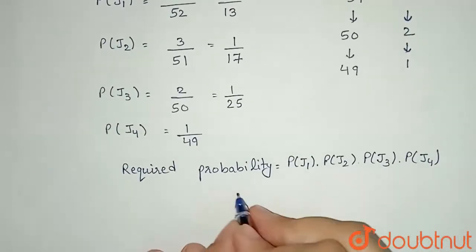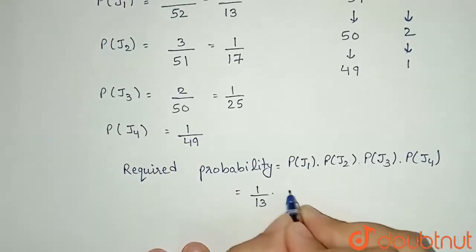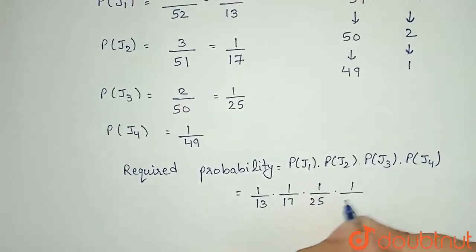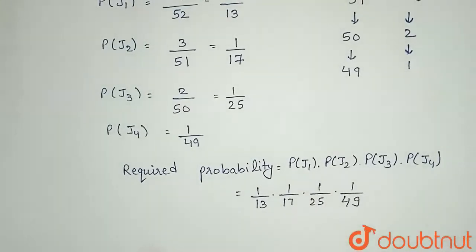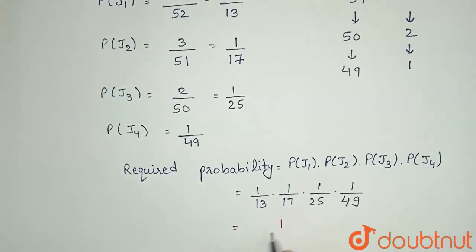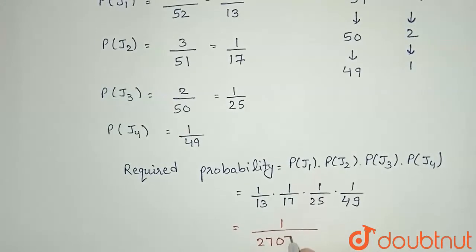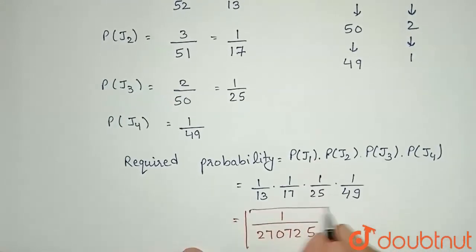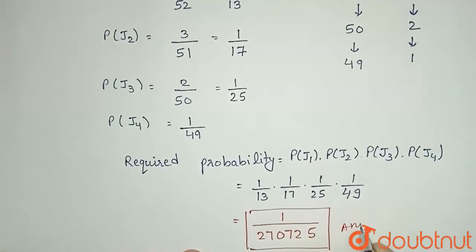Now let us multiply 1 by 13 into 1 by 17 into 1 by 25 and into 1 by 49. If I multiply these all, what will I get? Numerator 1 and in denominator we will have 270725. So this will be our final answer to the question.